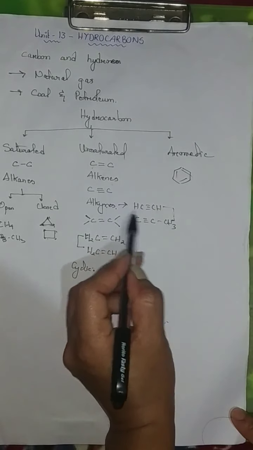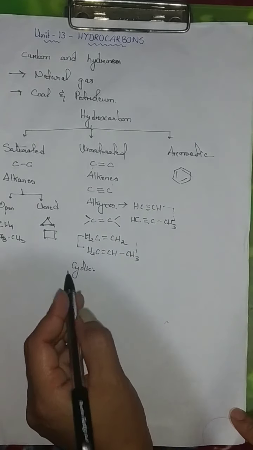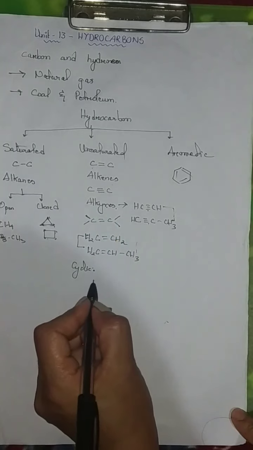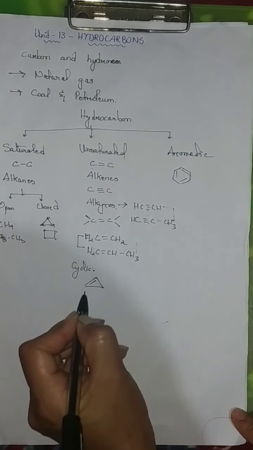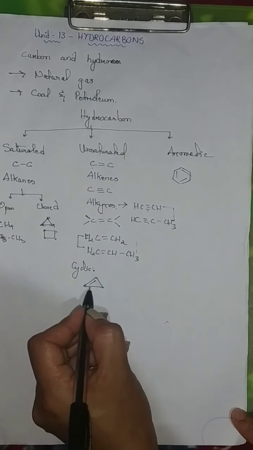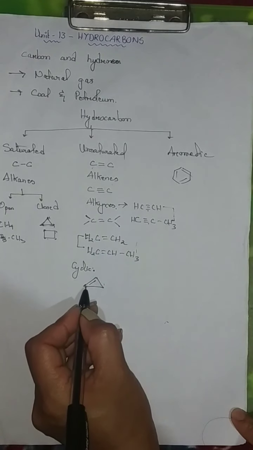And these are the examples of the straight chain alkynes, with triple bonds. Now, for cyclic alkenes, the double bond is here, so this is cyclopropene.